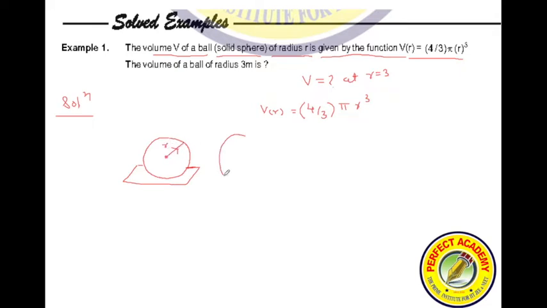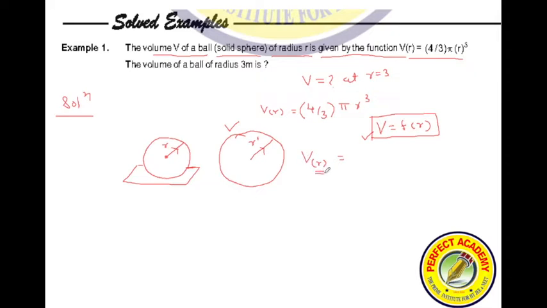So this volume of a sphere, if I am taking one more sphere whose radius is bigger, r dash, whose volume is more? Volume of this ball is more, because volume of a sphere is a function of radius r. This is first of all what you have to understand. Second thing is, what is that function now? This is a general definition, but the function says volume at any value of r. See, volume at a certain value of r.